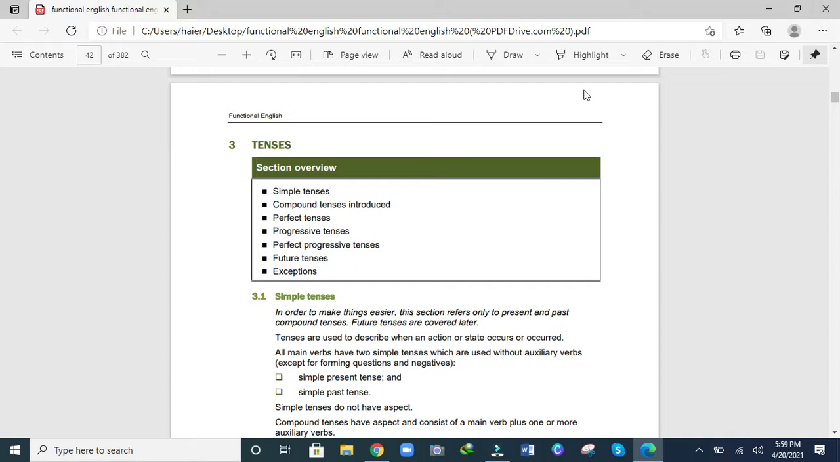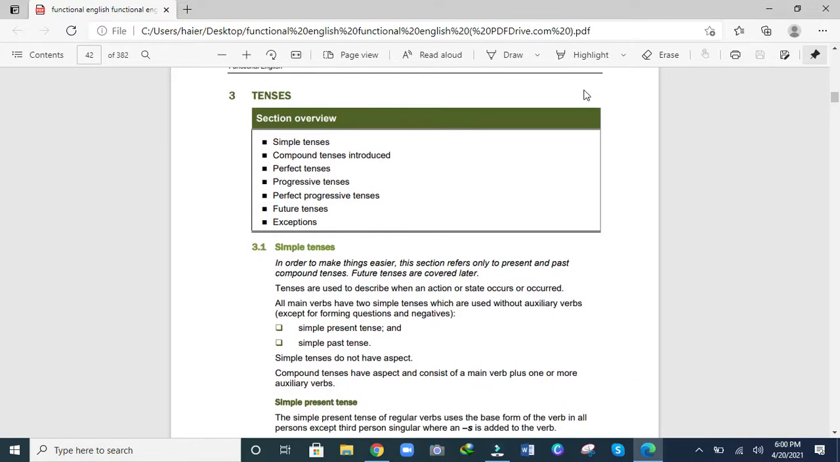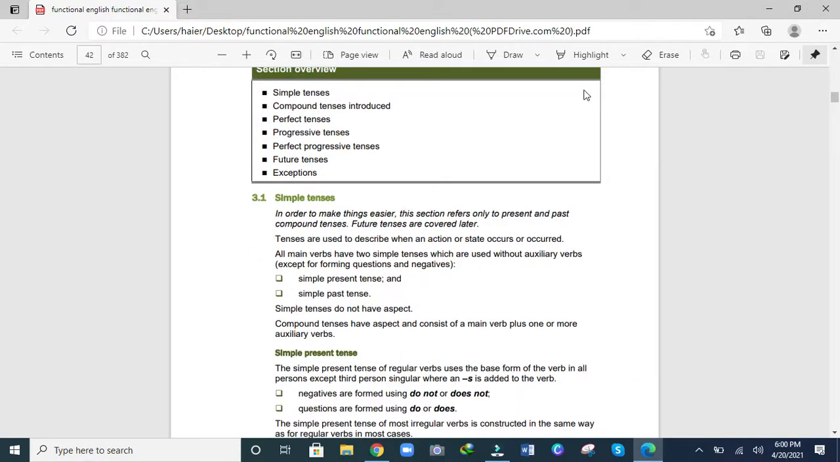In this lesson, we are going to start tenses. So, the section overview is: simple tenses, compound tenses introduced, perfect tenses, progressive tenses, perfect progressive tenses, future tenses, exceptions. Simple tenses. In order to make things easier, this section refers only to present and past tenses. Future tenses are covered later. Tenses are used to describe when an action or state occurs or occurred.